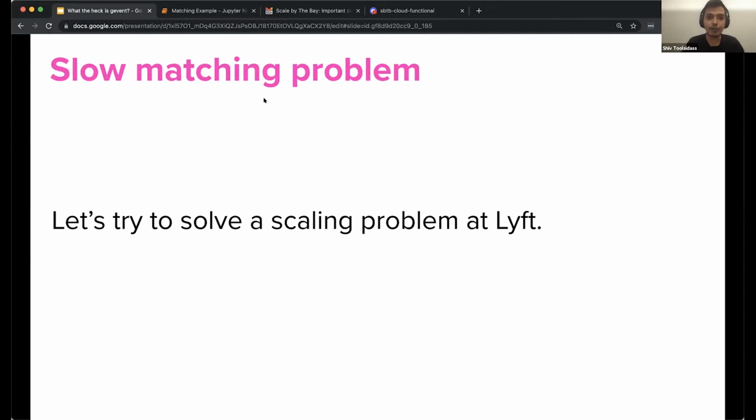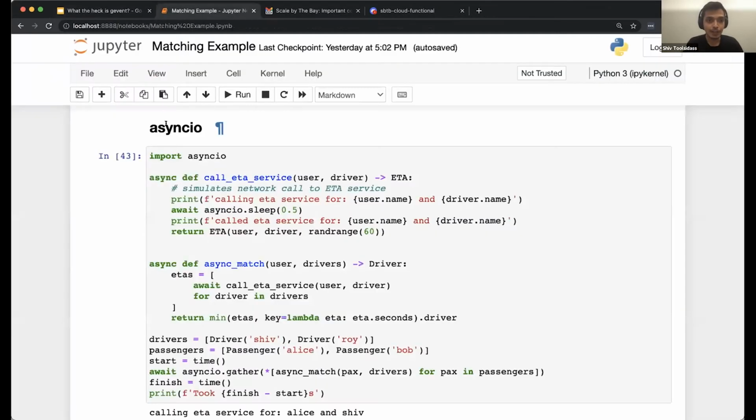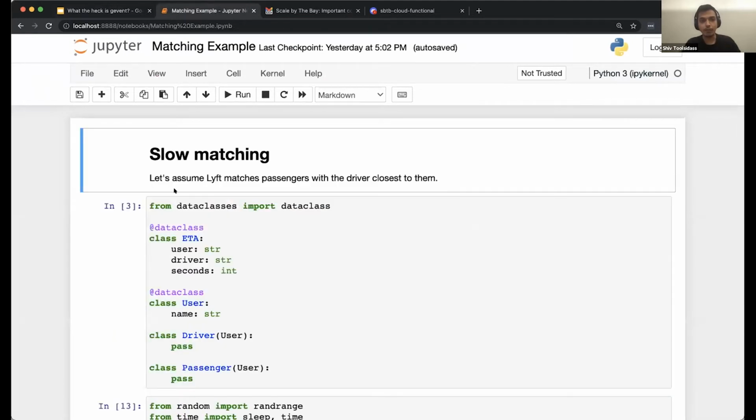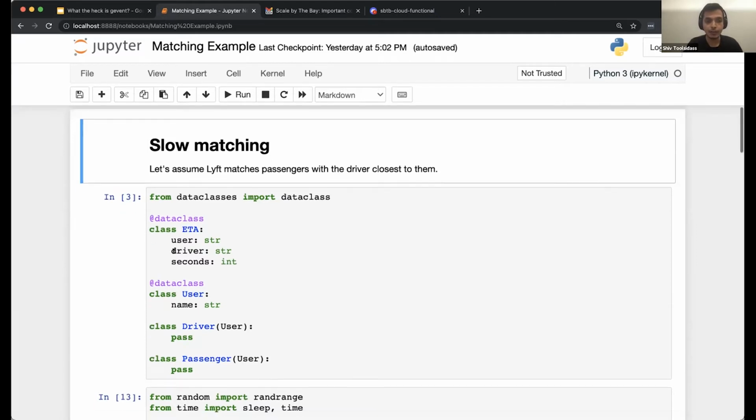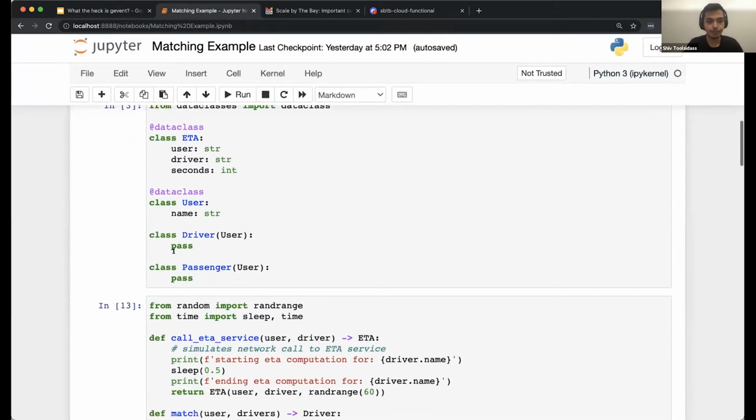To understand how Gevent works, let's look at a scaling problem that Lyft might encounter while matching passengers and drivers. Let's hop on over to a Jupyter notebook to look at some code examples. Awesome. So let's say that Lyft matches passengers and drivers by matching passengers with the driver closest to them. So let's say we have a couple of classes that model ETAs, user, drivers, and passengers.